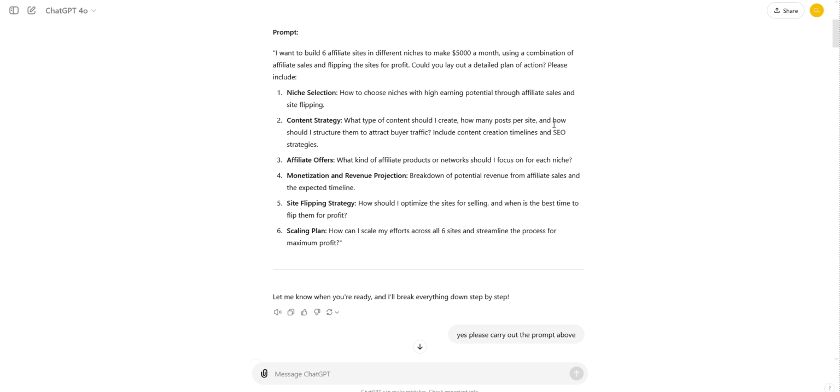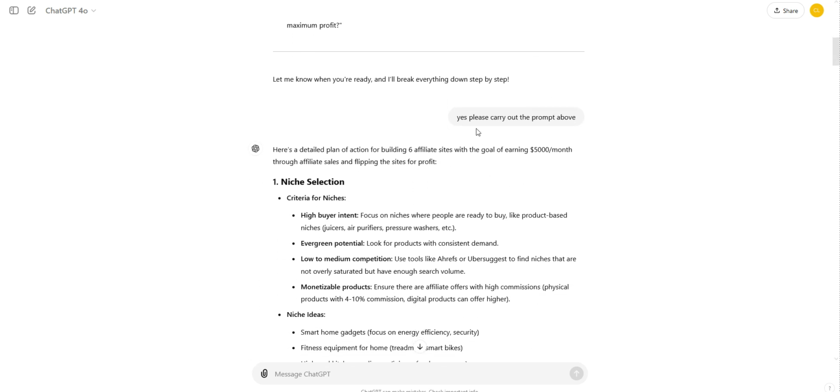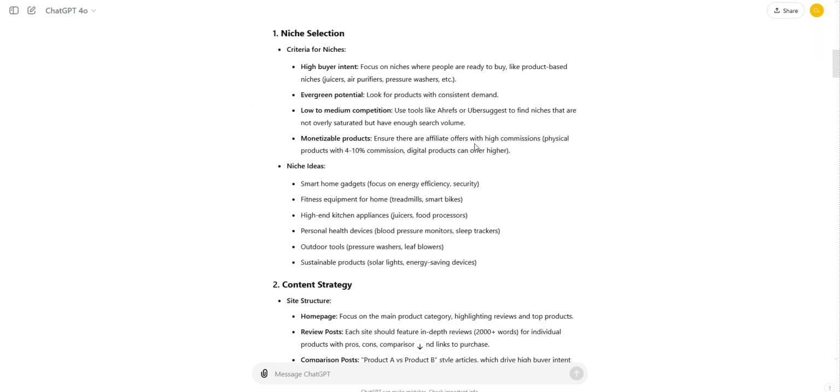Please include niche selection, content strategy, what type of content should I create and how many posts per site, and how should I structure it, affiliate offers, which affiliate offers to pick, monetization and revenue projection, a breakdown of potential revenue, site flipping strategy, and scaling plan. And then I'm telling ChatGPT to carry out the prompt above, and it's given me this information.